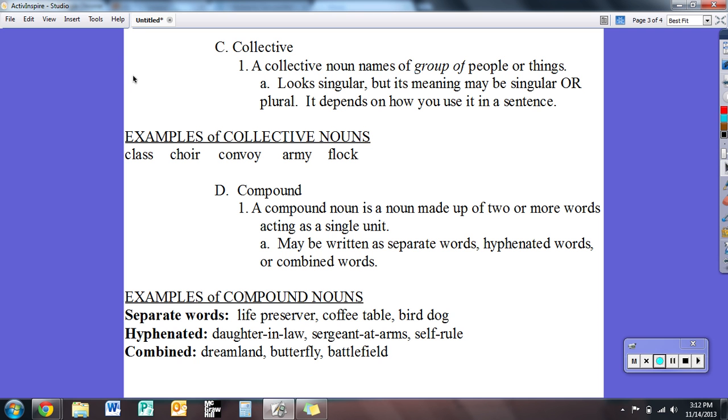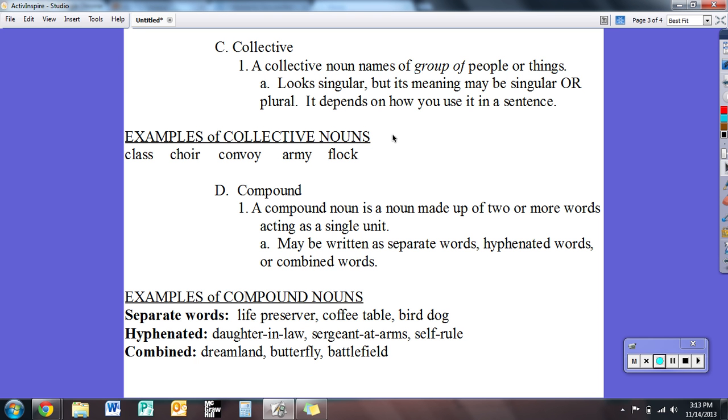And notice under here I put an additional note. So this time I use a small letter a under my number 1. This is the format for an outline. So small letter a, I gave this note because I thought it was important. It looks singular, but its meaning may be singular or plural. It depends on how you use it in a sentence. And that's why I was talking about that murder of crows.